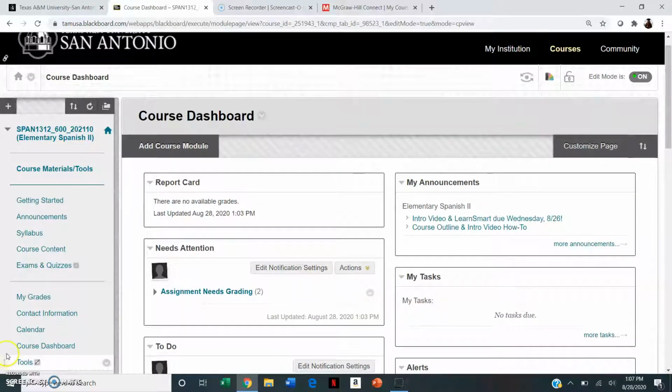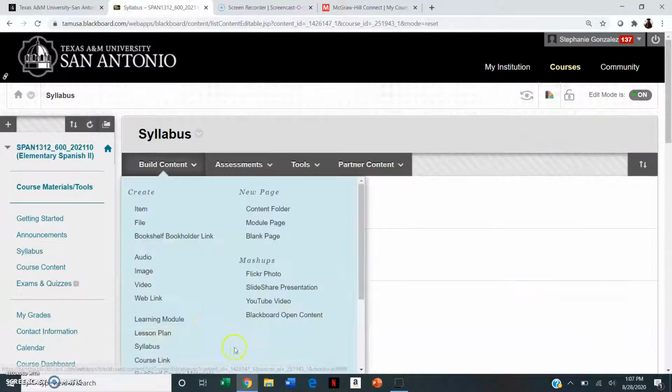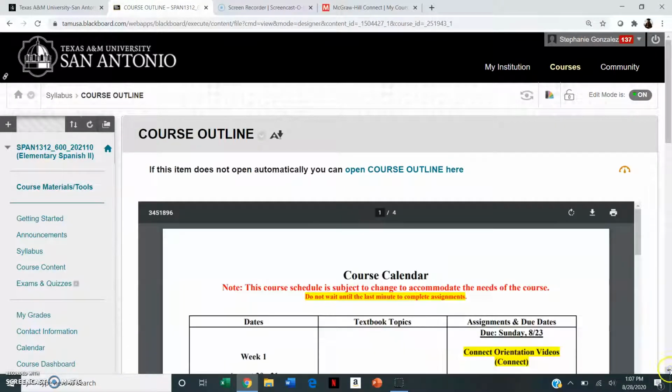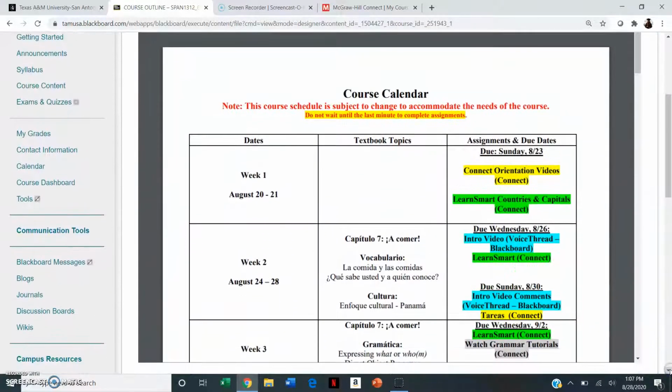We are going to be discussing now some important things for this weekend. So the first thing that I wanted to do is I'm going to go here to our course outline just to make sure that you guys understand where to access the assignments that are going to be due.